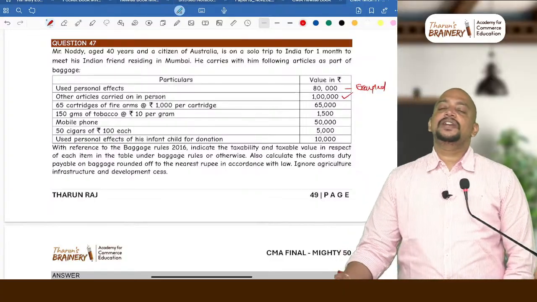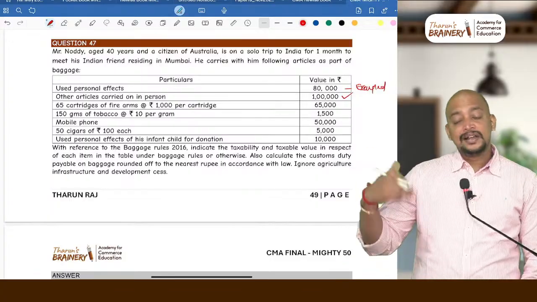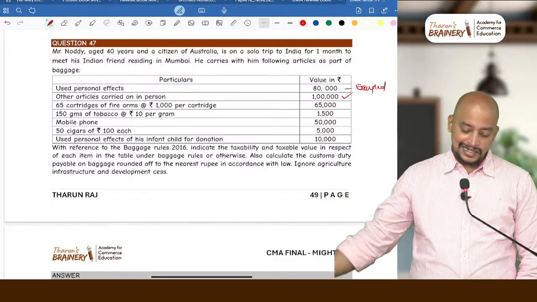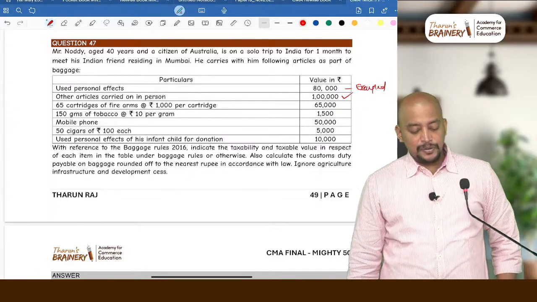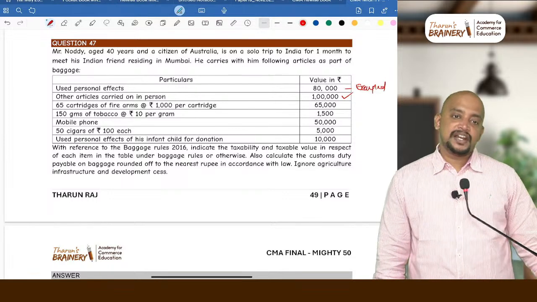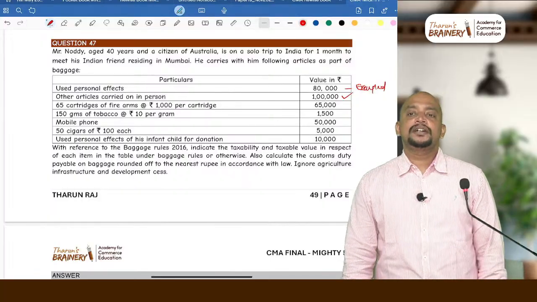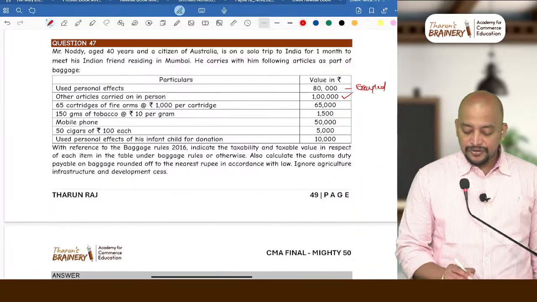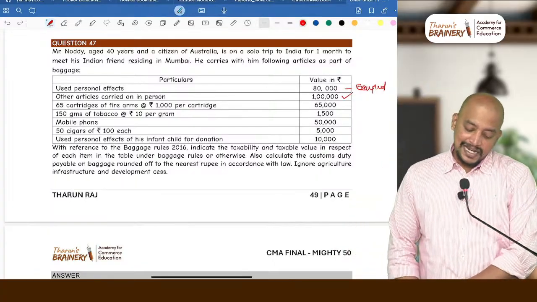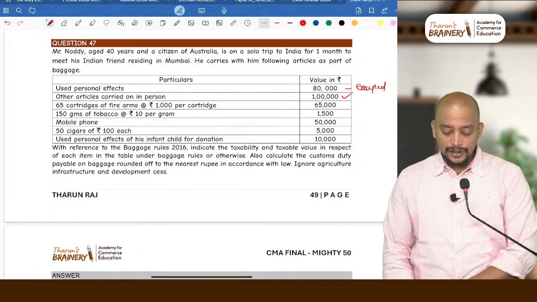How many cartridges will come under general free allowance? 50. Remaining will come under beyond 50. So general free allowance is not available, and 110% is the rate. Then 150 grams of tobacco. How many grams is eligible? 125 grams. Remaining 25 grams will be 110%. Mobile phone dutiable. Sir, does one mobile phone come under personal effects? No, because if a mobile phone is given separately, it means that it's a new one. Then 50 cigars. How many cigars are eligible? 25 cigars. So remaining 25 not eligible.